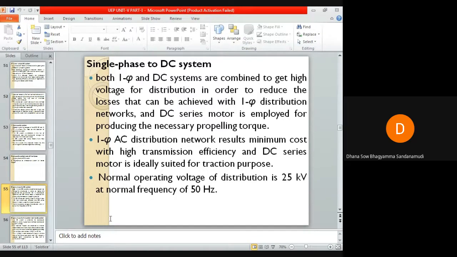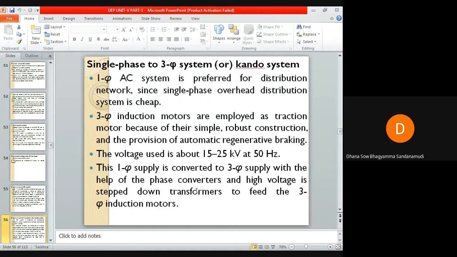Next one is single phase to three phase Kando system. In this system, single phase AC system is preferred for distribution network since single phase overhead distribution system is cheap. Since single phase overhead distribution system is cheap, single phase AC system is preferred for distribution network. Three phase induction motors are employed as traction motors because of their simple and robust construction and provision of automatic regenerative braking.